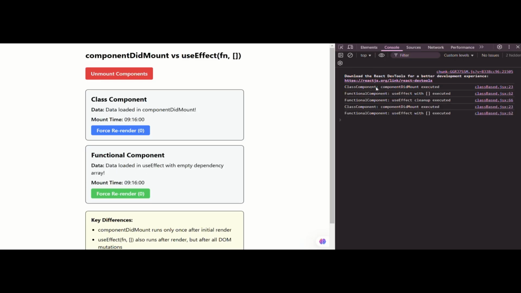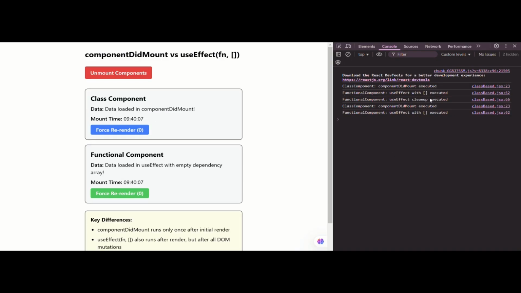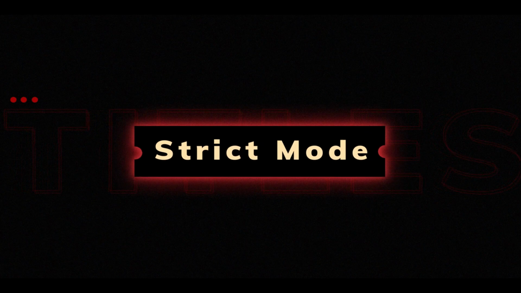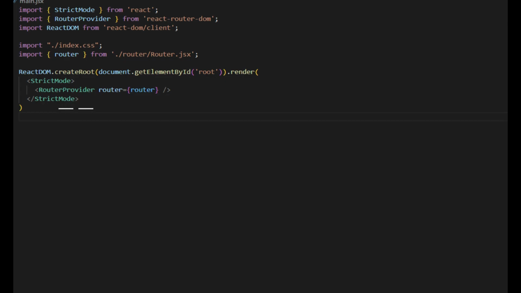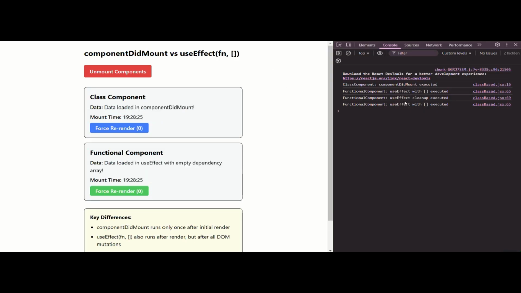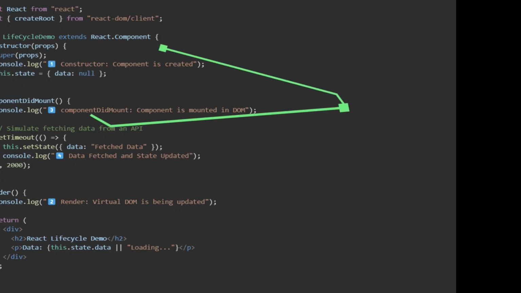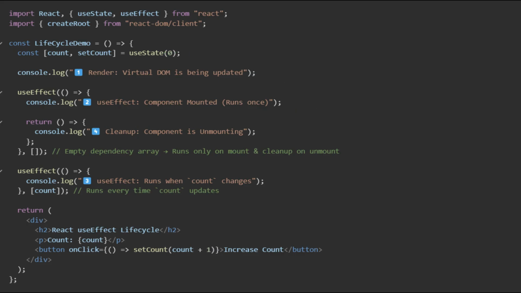Timing. componentDidMount runs immediately after the first render, while useEffect runs after the browser has painted. Cleanup. useEffect provides a cleanup function, similar to componentWillUnmount, while componentDidMount doesn't. React strict mode. In development with strict mode, useEffect can run twice, but componentDidMount only runs once. Context. componentDidMount is only available in class components, while useEffect is for functional components.